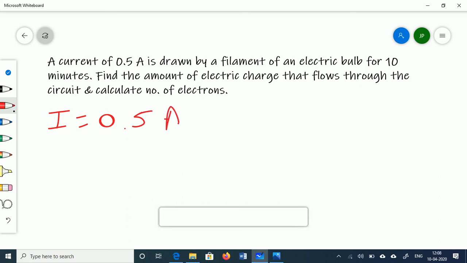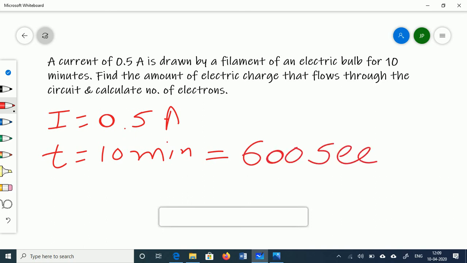Second thing given is the time t, that is 10 minutes, and we already discussed that time should be calculated in terms of seconds. So 10 into 60, that is 600 seconds. Now the amount of electric charge means the question asks that q is required to be determined.